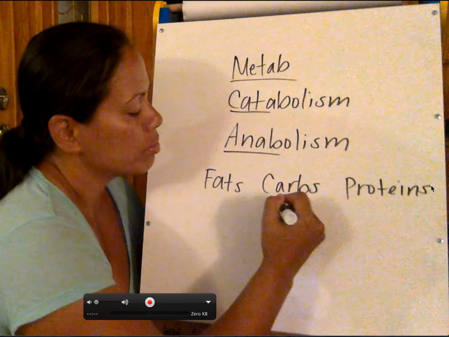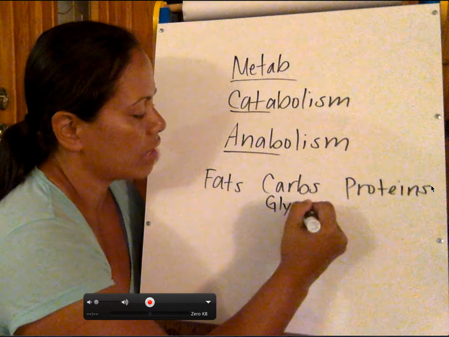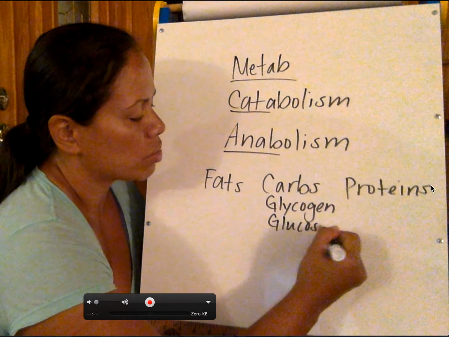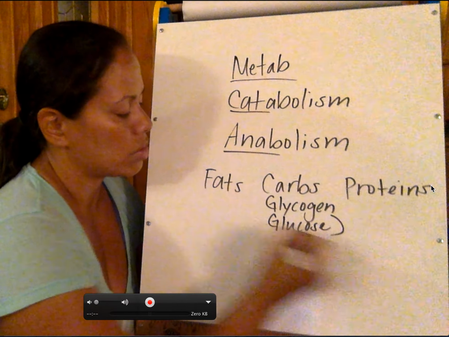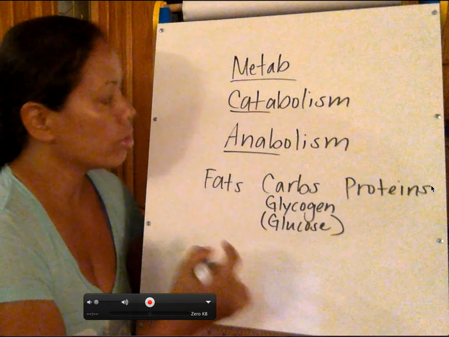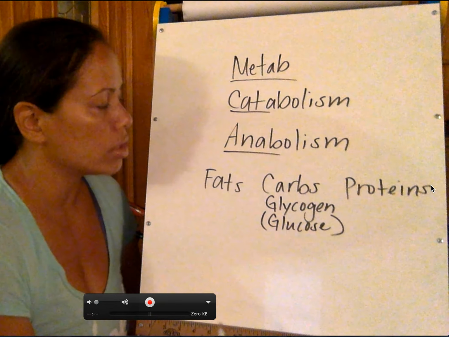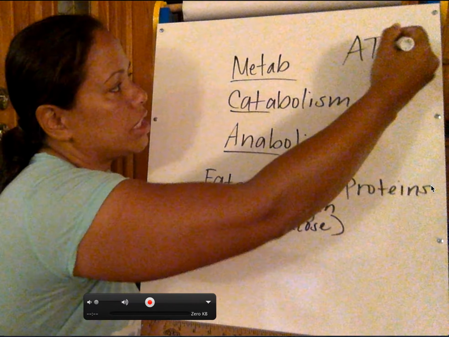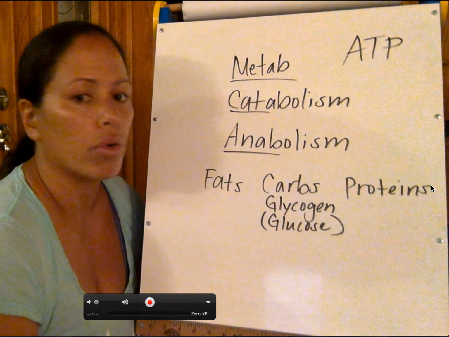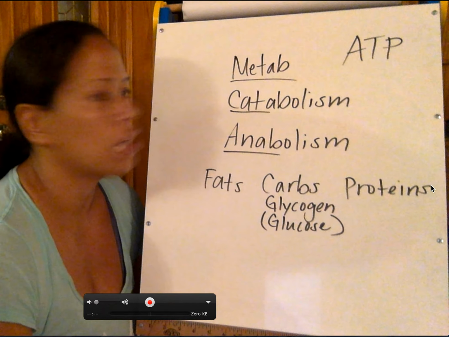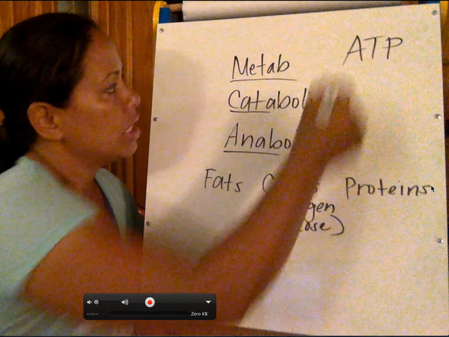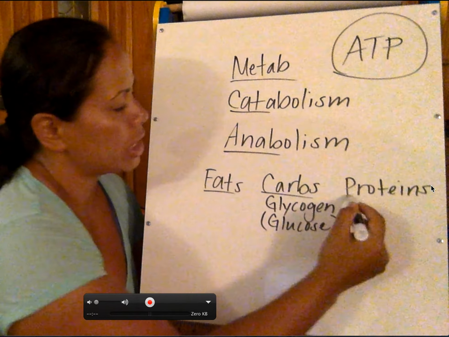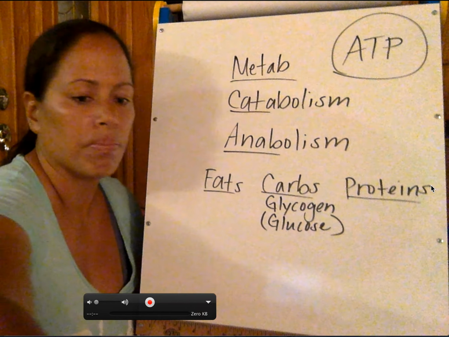What are our carbs? Carbs, you can think of them as either glycogen, which is the storage form of glucose, which is one of the simple sugars, and this is one of the big sources that we use in order to generate, what is the whole goal of metabolism, to break down everything? Well, it's to generate enough ATP, right? ATP is your power source. It helps to power a lot of different enzymes, different activities in the body. So your goal is to make ATP. And how do you do that? Well, you use the breakdown of these three components to get there.